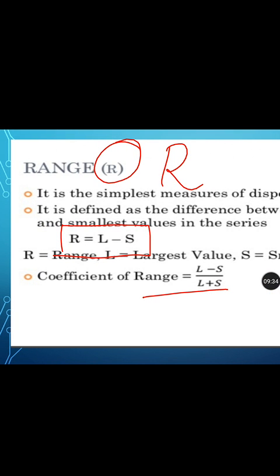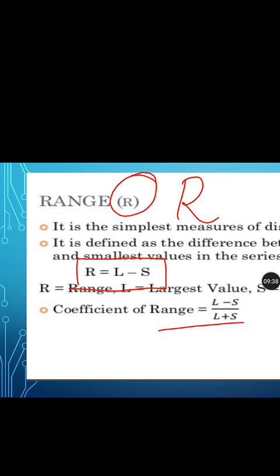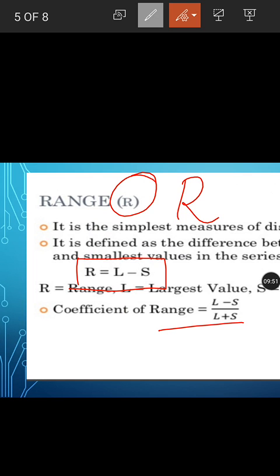Okay, this is the formula for range. So we are representing it with a symbol R. What is the symbol for this? R. For arithmetic mean, the symbol was X bar. For median it was M. For mode it was Z. Here for range the symbol is R.